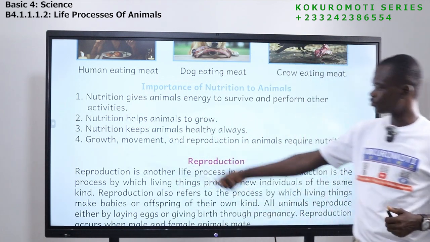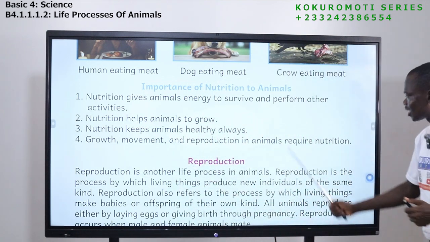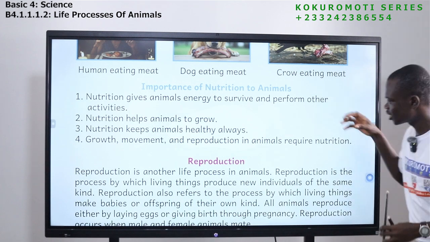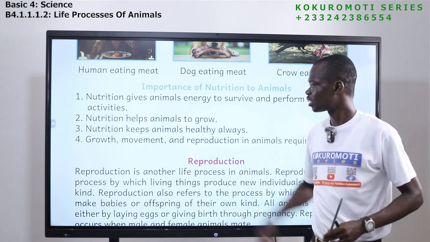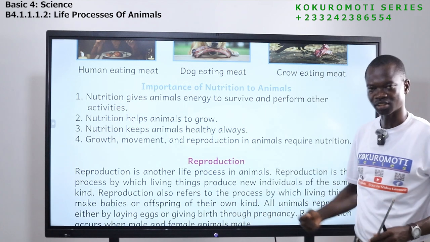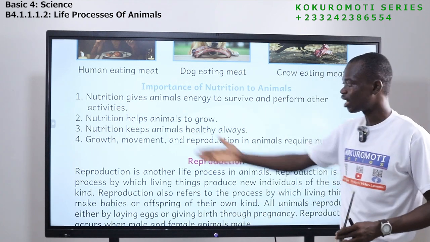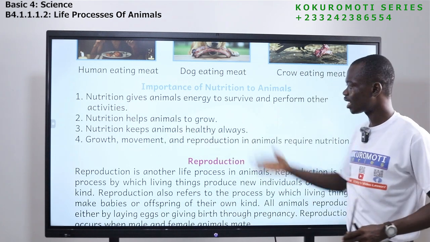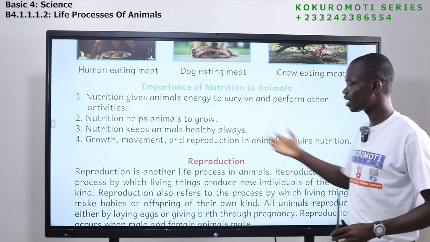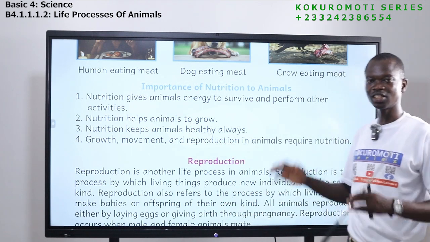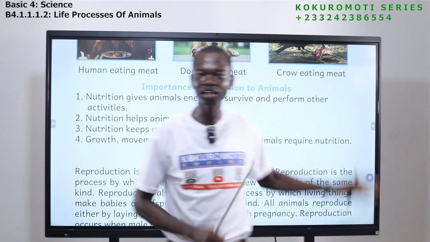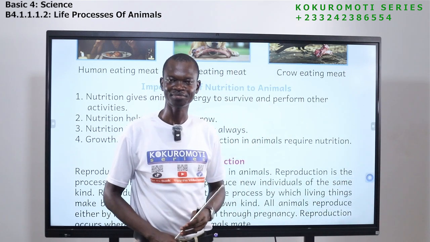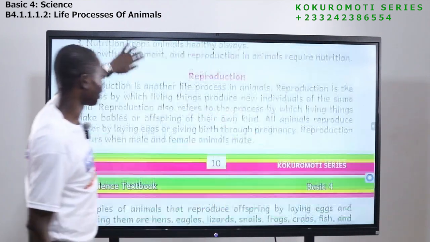Number 4, growth, movement, and reproduction in animals require nutrition. So listen to me. There are other life processes like growth, movement, and reproduction. But if you don't eat, how can you grow? If you don't eat, how can you move? If you don't eat, how can you reproduce? So you see, the other life processes depend on nutrition. Okay, let's move on to the next one.